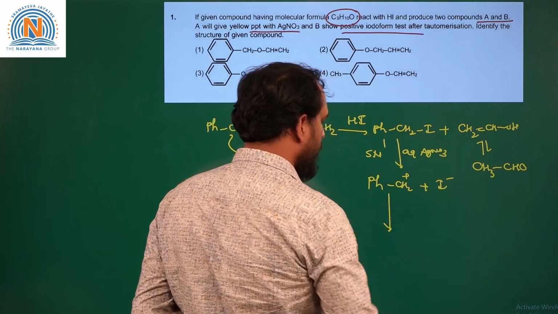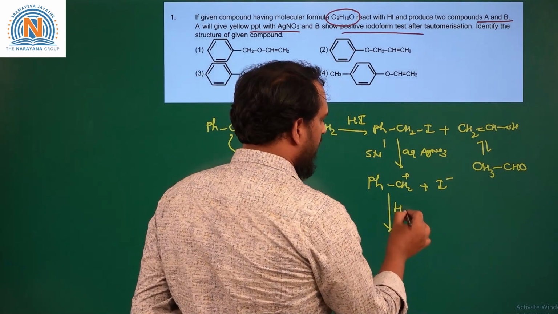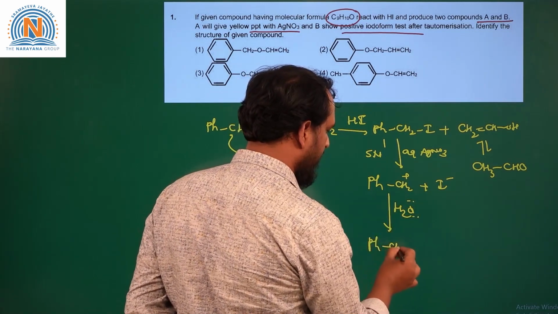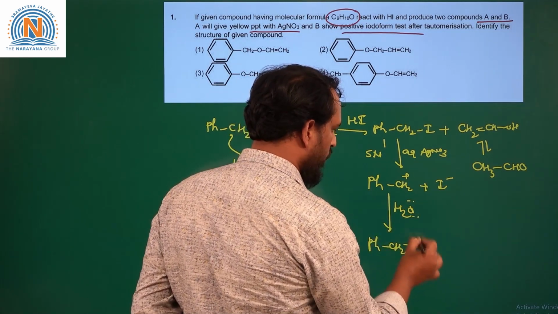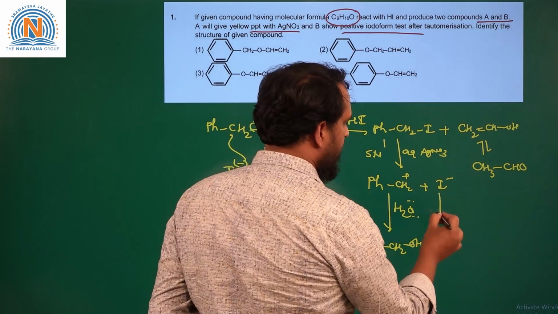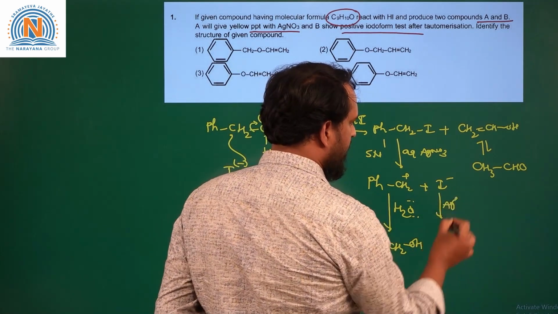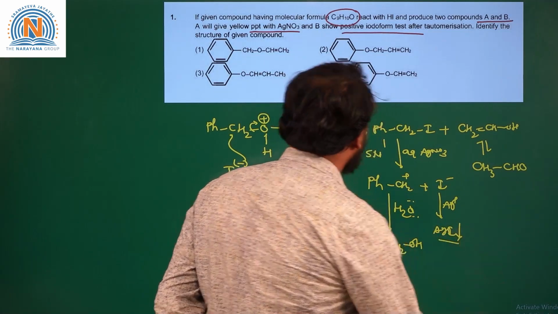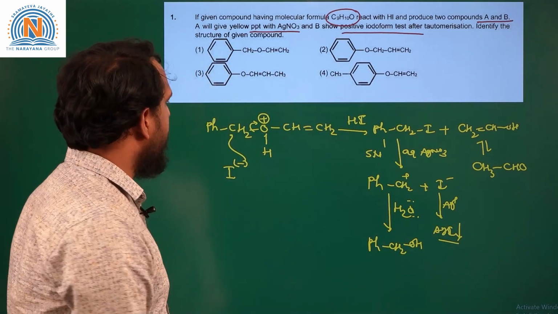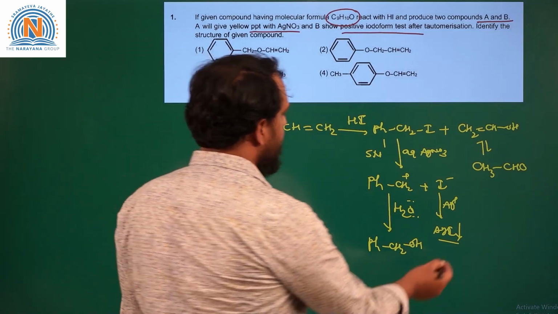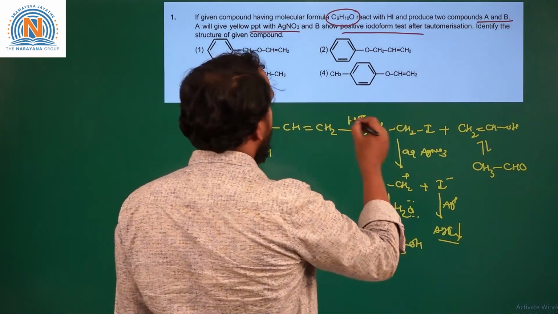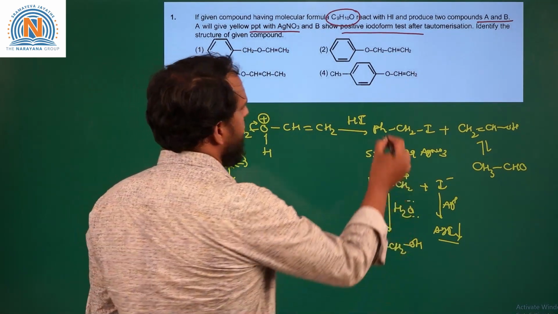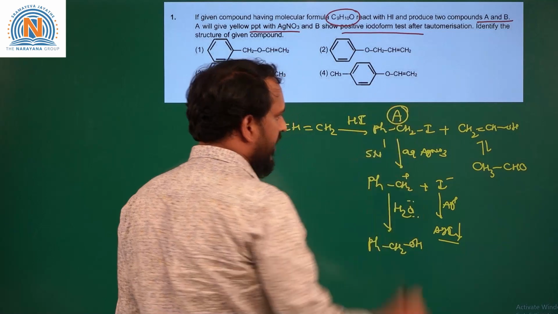The PhCH2+ reacts with the solvent water to produce benzyl alcohol, PhCH2OH. The I minus reacts with Ag+ of silver nitrate to produce AgI precipitate, which is a yellow precipitate. So this product satisfies the first condition of giving a precipitate with silver nitrate, and this should be the product A.